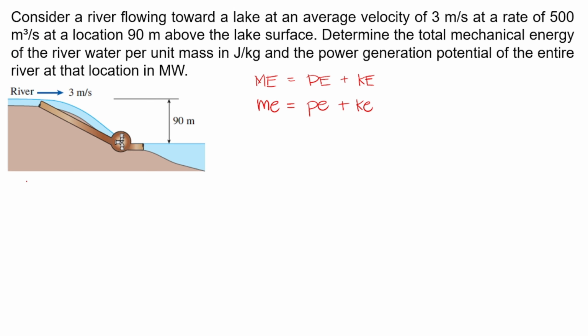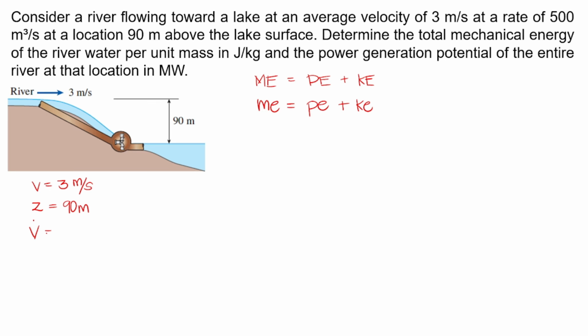So let's write our given values. We have our velocity, which is 3 meters per second. We also have our elevation Z, which is 90 meters. And we have our volume flow rate. It has that symbol kasi it's per unit time.